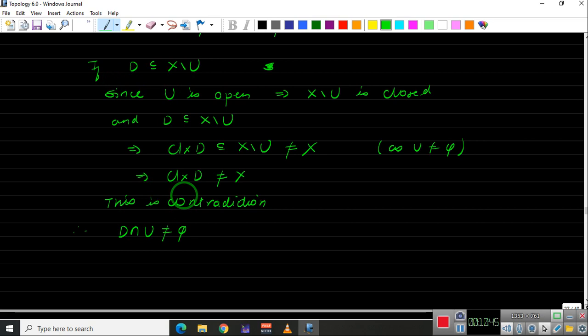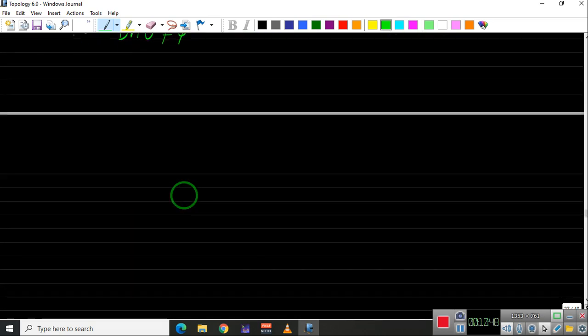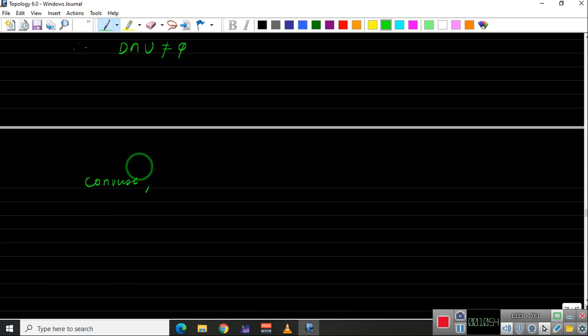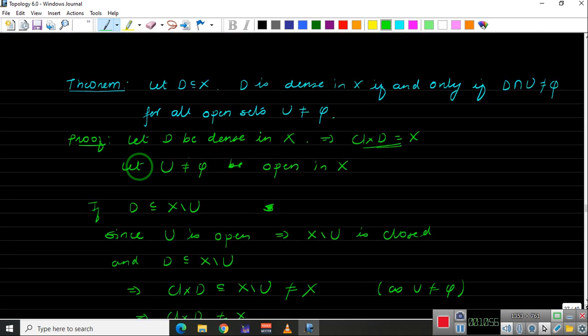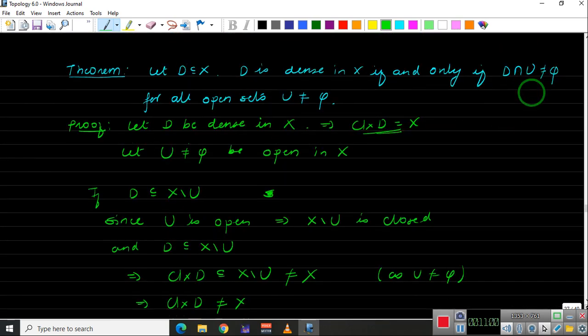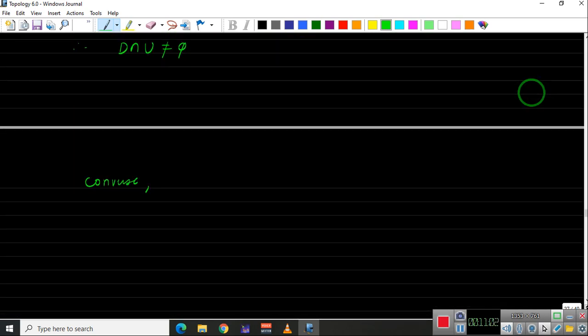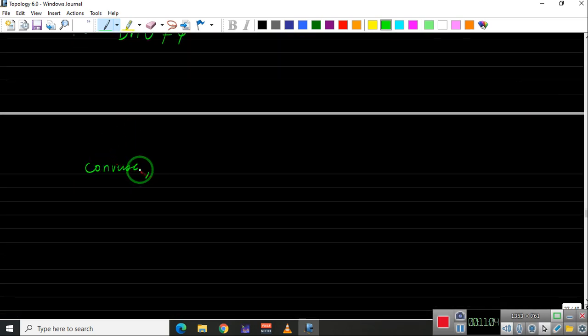Okay, let us go for the second part, the converse part. Conversely, we assume that D intersects every non-empty open set. Suppose D intersects every non-empty open set.